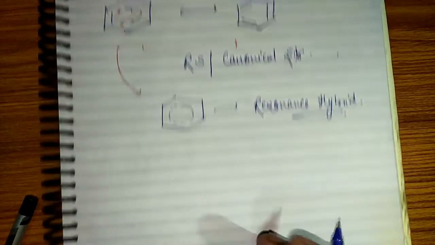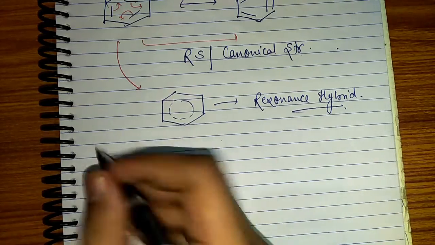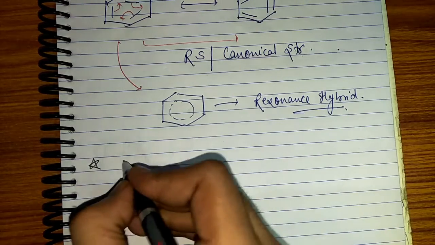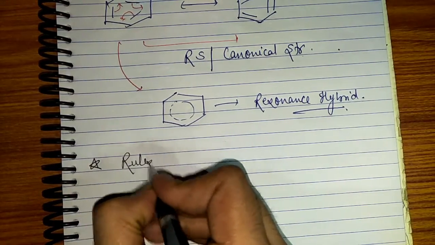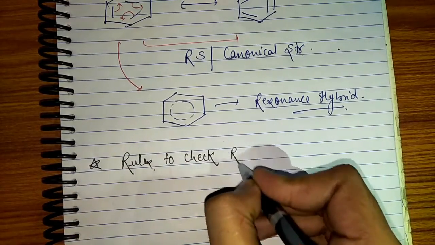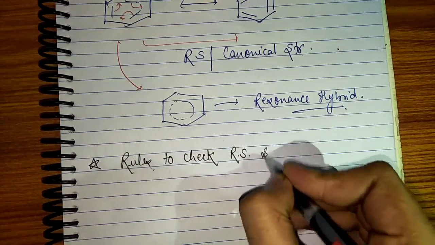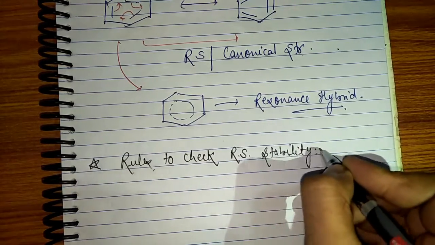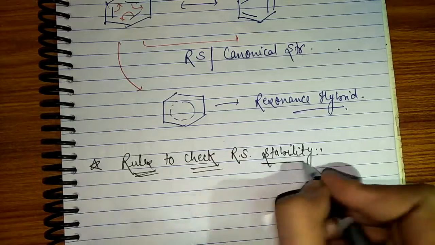Okay guys, so now let me tell you some rules by which you can check the stability of resonating structures. Rules to check resonating structures stability. Here come the rules.